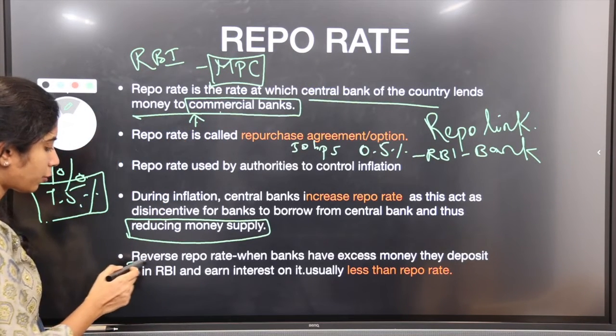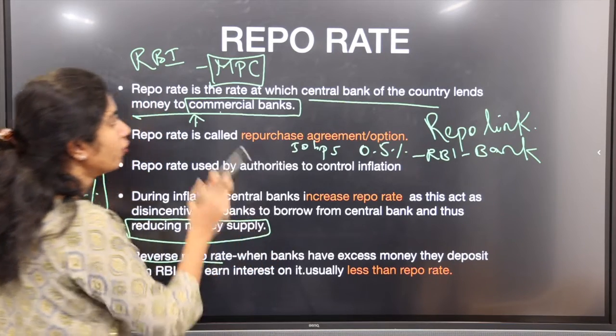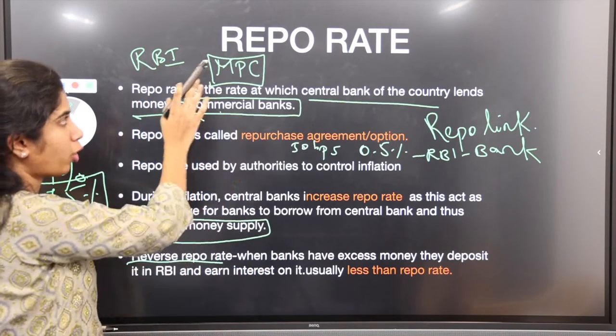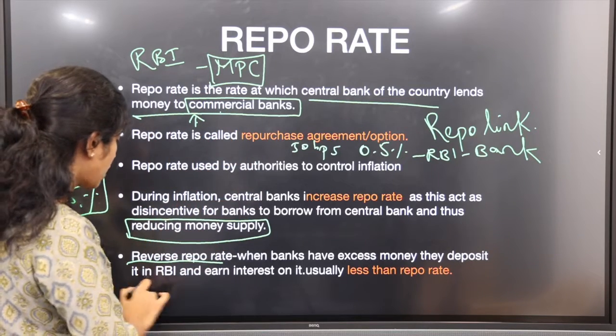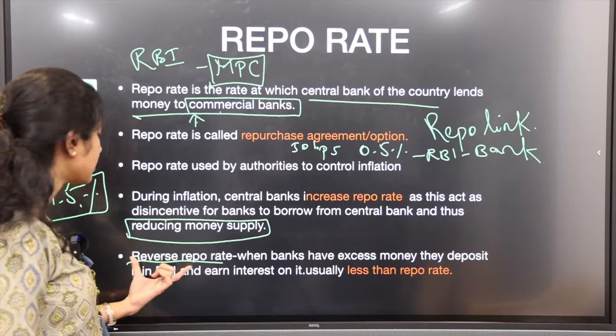And what is this reverse repo rate? When a bank is short of money, they borrow. When they have excess money, they will park it, they will deposit it in RBI and earn interest on it. That is the reverse repo rate.